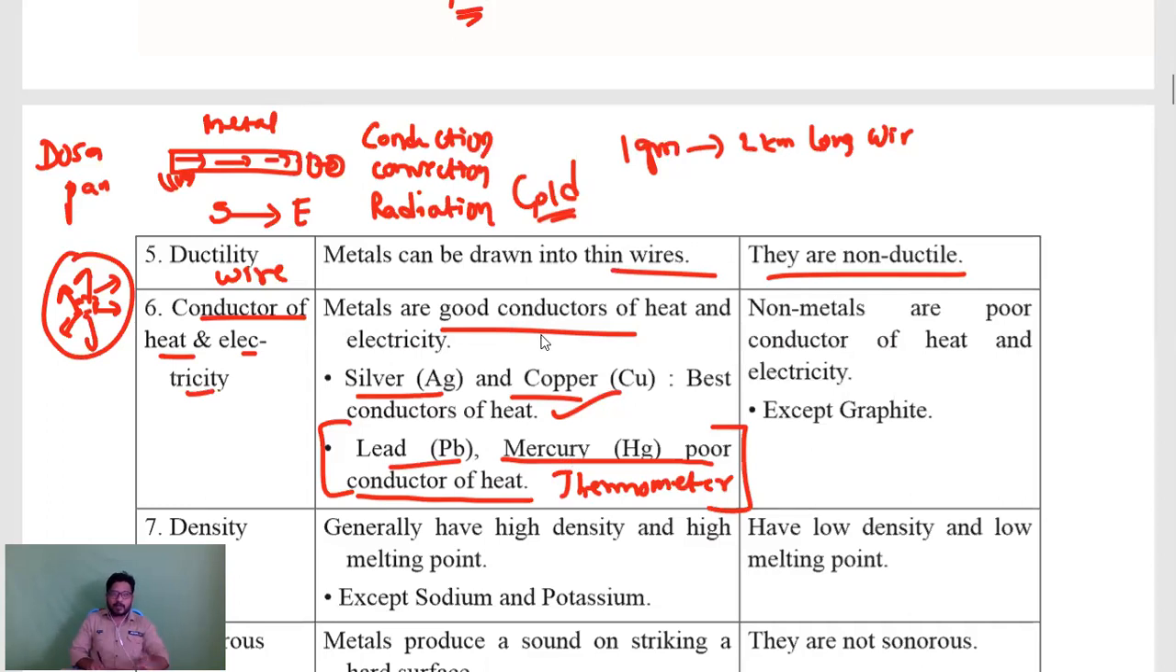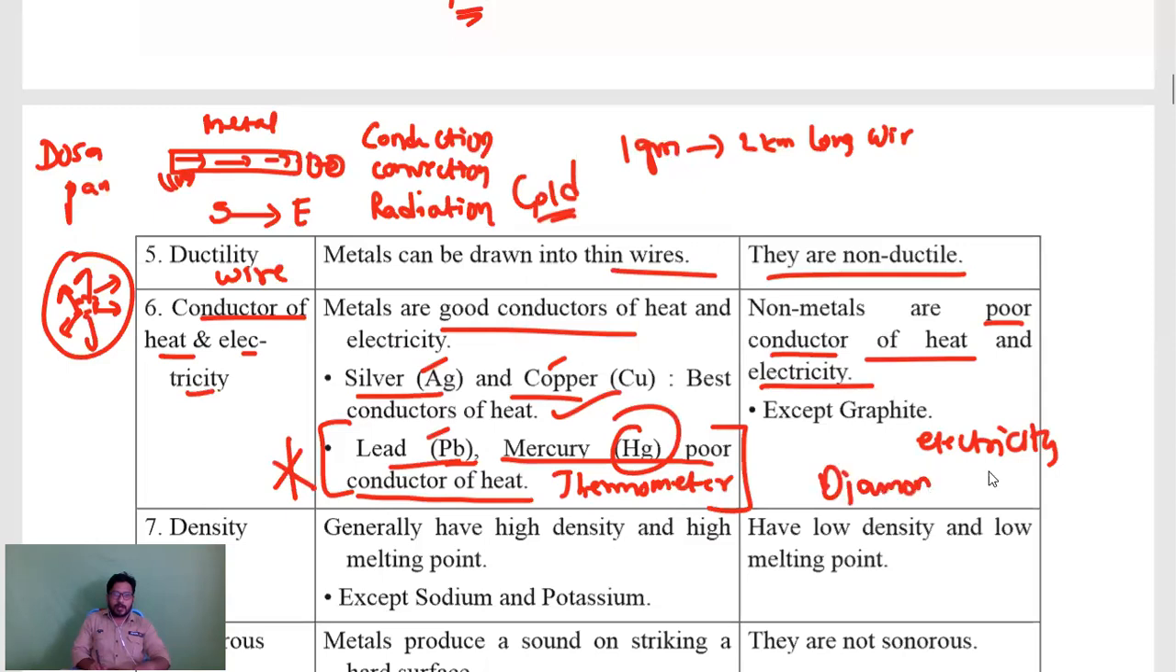And metals are very good conductors of heat and also of electricity. Coming to electricity and heat, silver and copper are the best. And coming to lead, Pb, plumbum, and mercury, Hg, hydrargyrum, these are poor conductors of heat. From this also there are chances of questions being asked. And coming to non-metals, non-metals are poor conductors of heat and electricity. There is no good conductor of electricity or heat, but one exception is graphite. Graphite is a good conductor of electricity. And sometimes you can say diamond. Diamond is a good conductor of heat. These two points you have to remember.